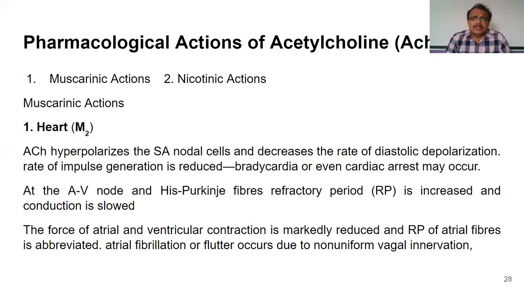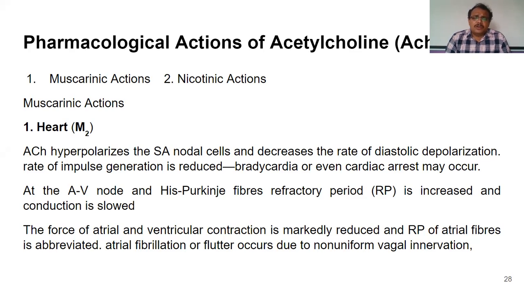Whereas in the case of hyperpolarization, the membrane potential goes below minus 90 millivolt. So this prevents the stimulation. This automatically leads to bradycardia or even cardiac arrest.